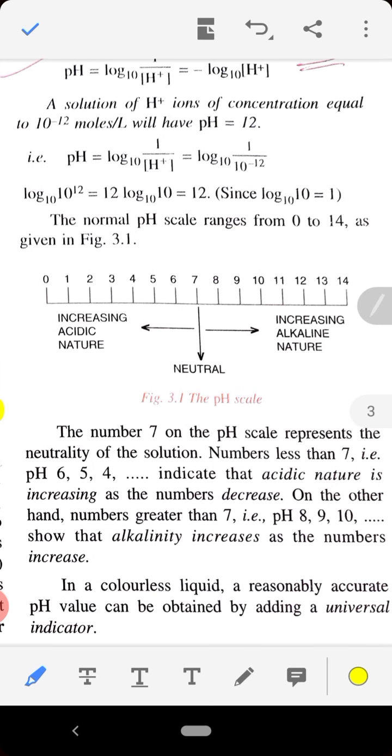Now this becomes log base 10 of 10 to the power 12. Here 12 you can put on the other side, so 12 into log base 10 of 10. Always remember, log base 10 of 10 has the value of 1. More often this value will come and you have to remember it. So 12 into 1 is equal to 12.